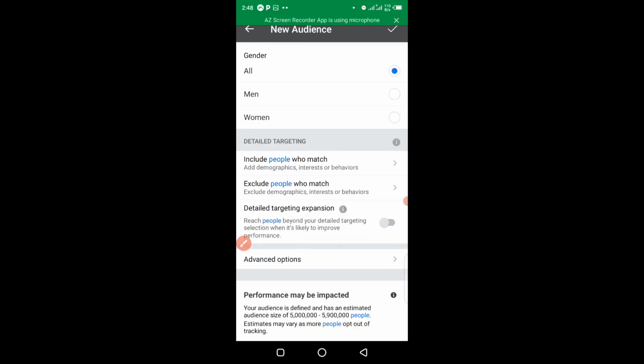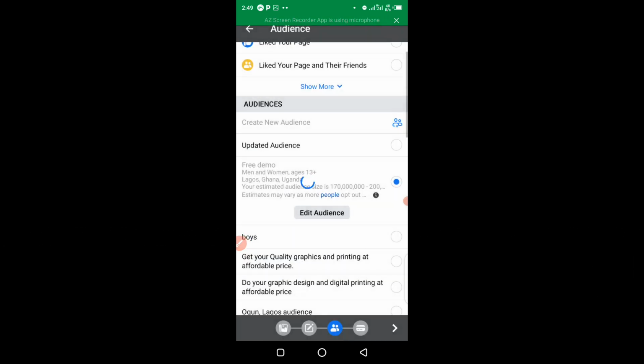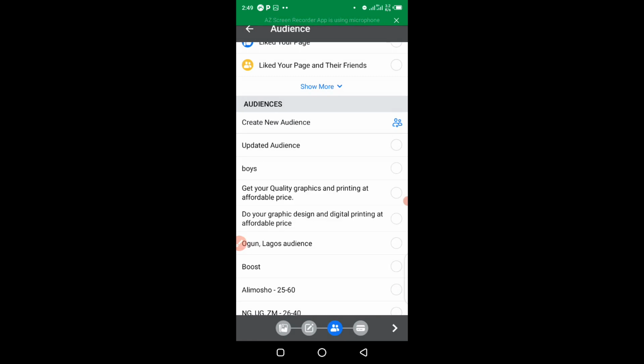Once you are done with your settings of the audience, you have to come to the top right here and click on this check mark to accept it straight up. So the audience is going to be present at this point right here. You can see free demo.